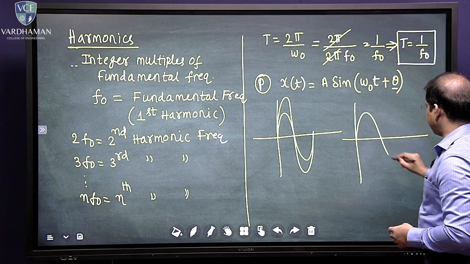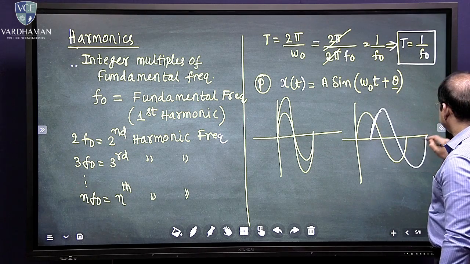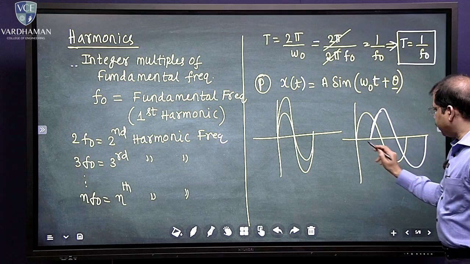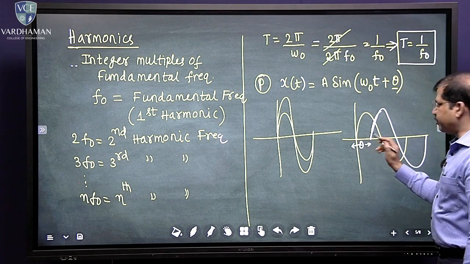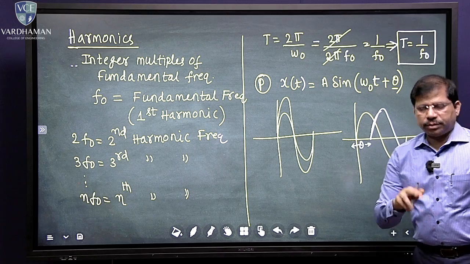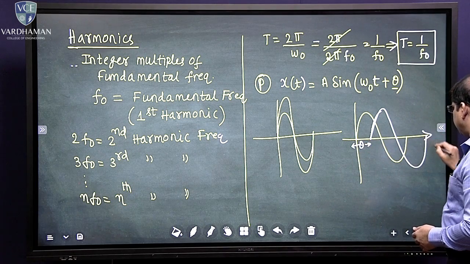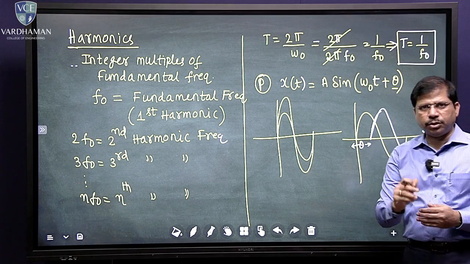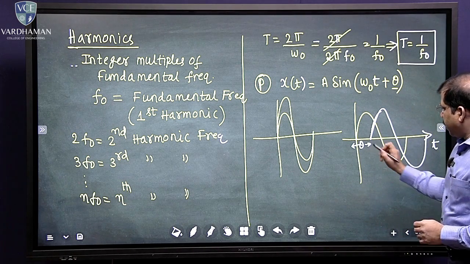Suppose one signal is like this, and the second signal is like this. If you look at the difference, this is what is going to be theta. They have different phases, but this is indeed something like time shifting. That is what you can interpret, but I'll let you know why this is also called phase later, not now.